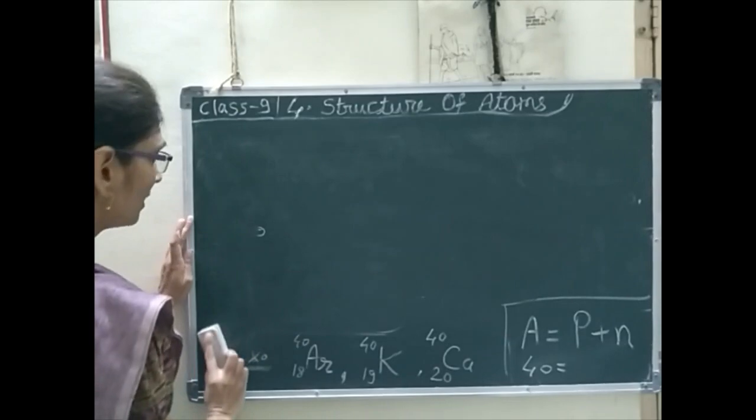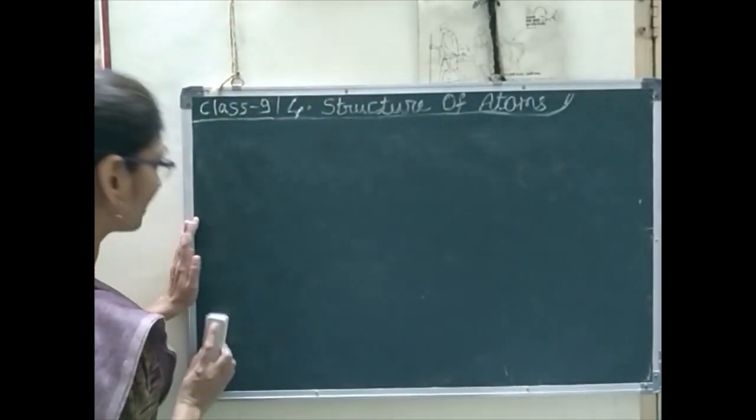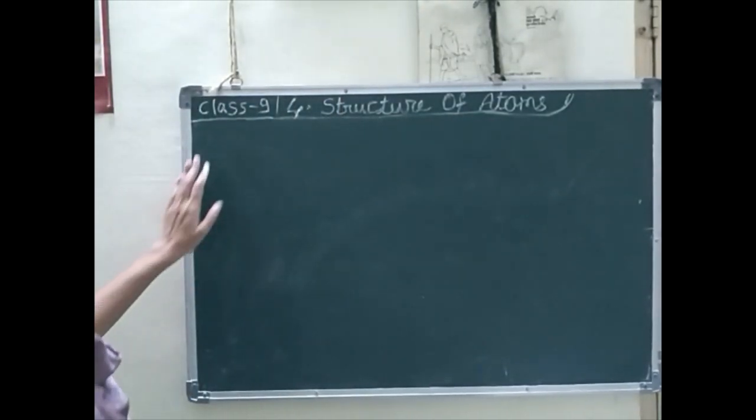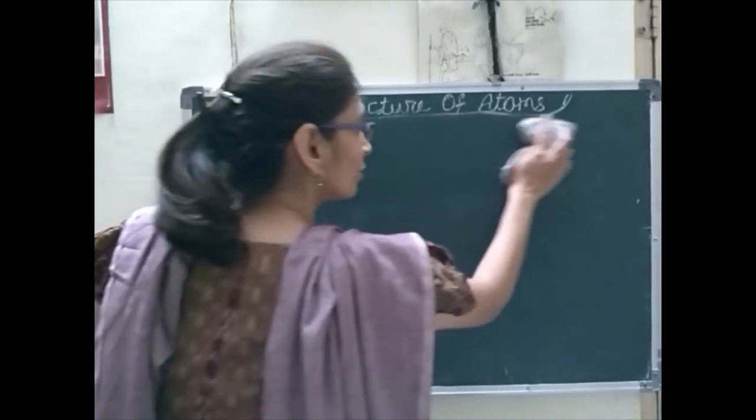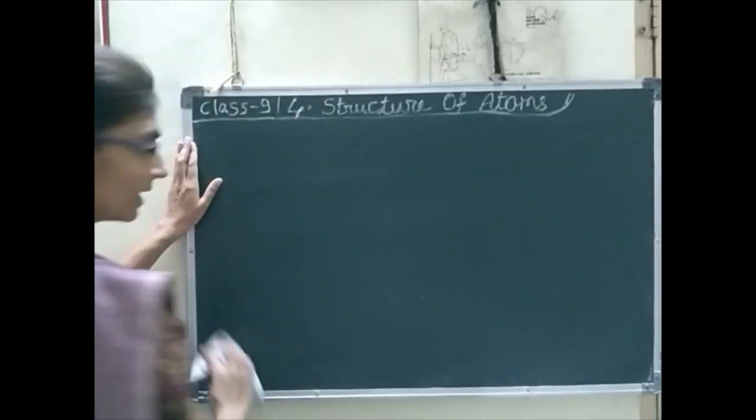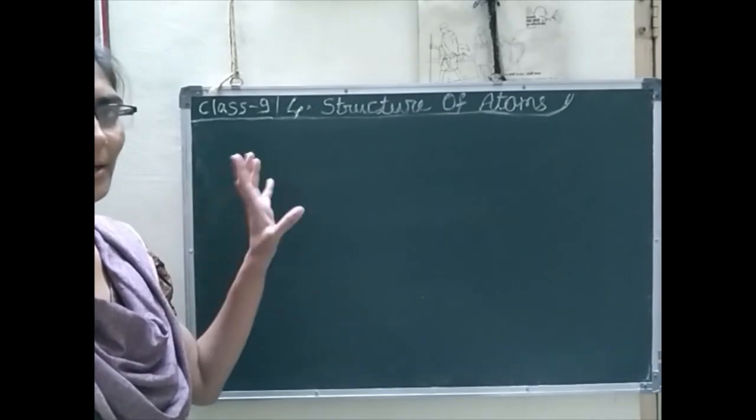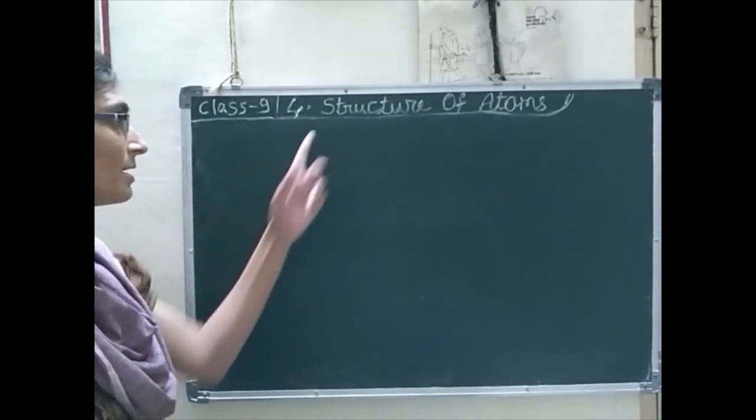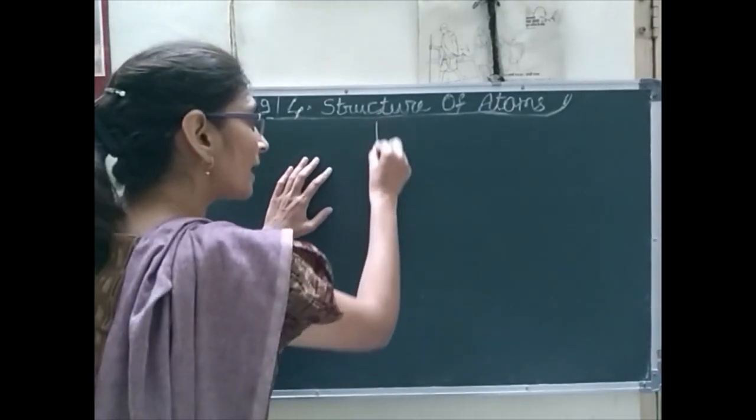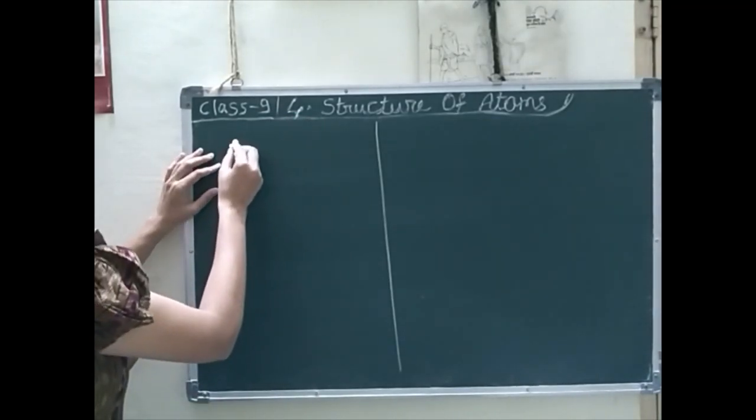So now, like characteristics of isotopes, we will write here characteristics of isobars. Both characteristics you have to write down in your notebook, and comparatively you have to study. I will give you both characteristics. Already I have given isotopes. Now I am giving characteristics of isobars. Then you have to write down in your notebook by doing the partitions.